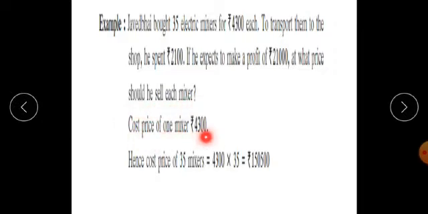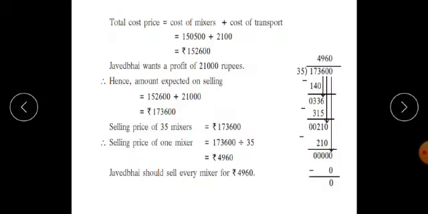Cost price of one mixer is equal to rupees 4,300. Hence, cost price of 35 mixers is equal to 4,300 multiplied by 35, which is equal to 1,50,500. Therefore, total cost price is equal to cost price of 35 mixers plus cost of transport, that is, 1,50,500 plus 2,100 is equal to rupees